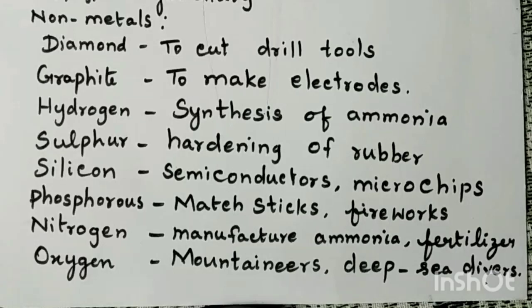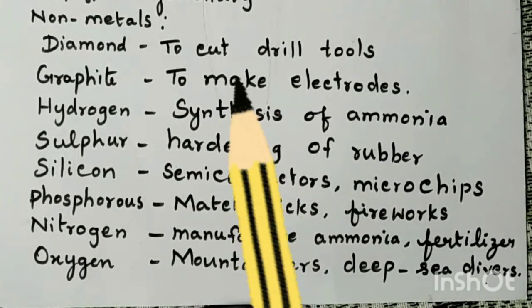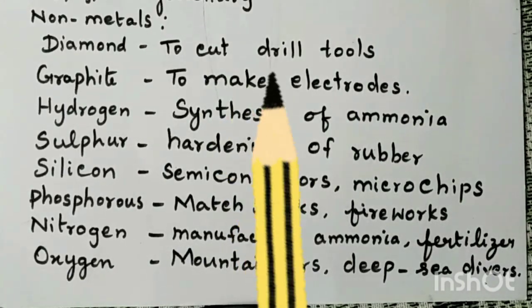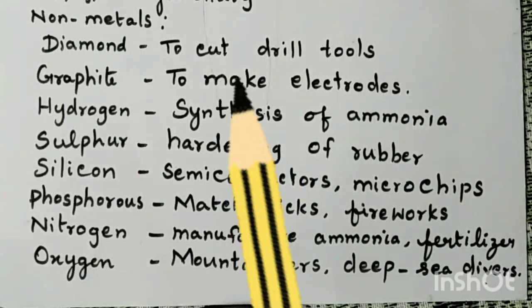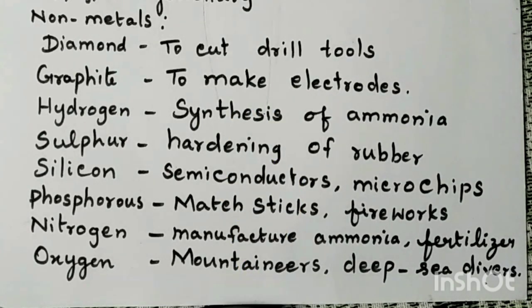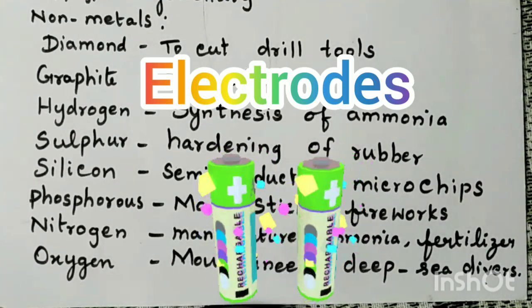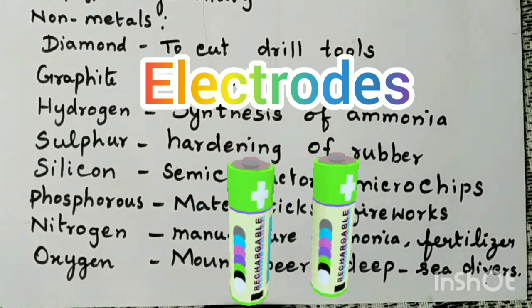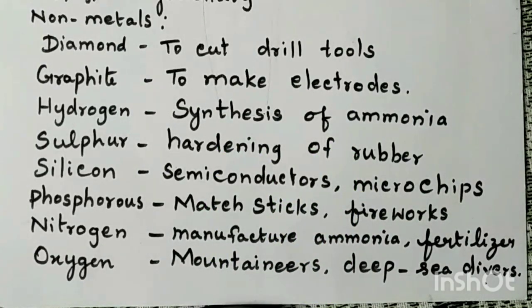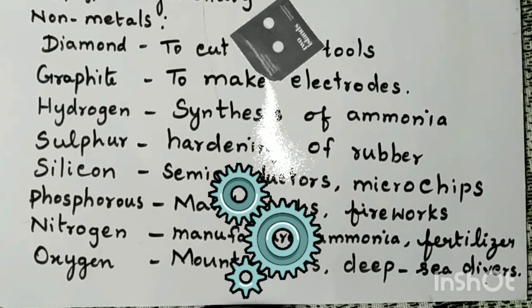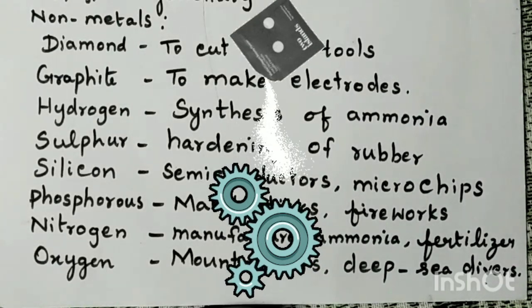Then the next allotropic form of carbon is graphite. What is the use of graphite, children? This graphite is mostly used to make the lead of pencils. Now, what is the other use of this graphite? Graphite is a good conductor of electricity. It will allow current to pass through it. So it is used for making electrodes in zinc carbon batteries. The third use of graphite is that graphite in powdered form is used as a lubricant in machine parts.